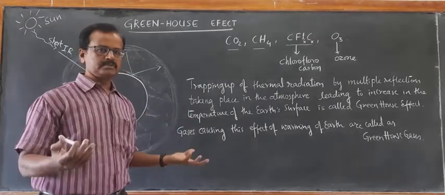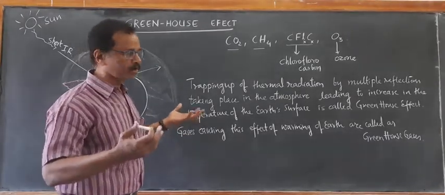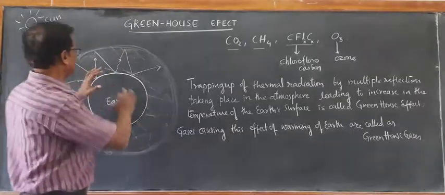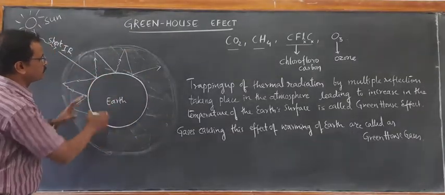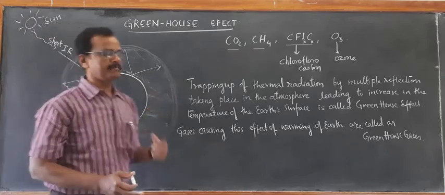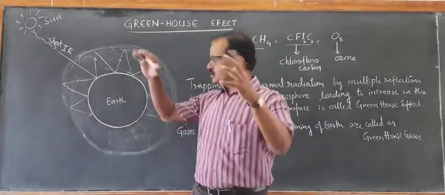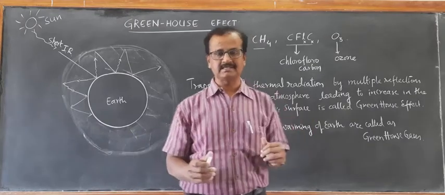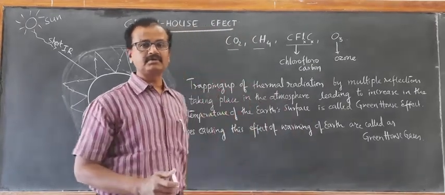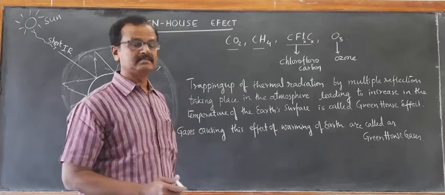Now, suppose the greenhouse effect would not have been there. Suppose the multiple reflection would not have taken place, trapping of such thermal radiation would not have taken place, and the absorption of radiation would not have taken place. Then the surface temperature of Earth would be minus 18 degrees Celsius.